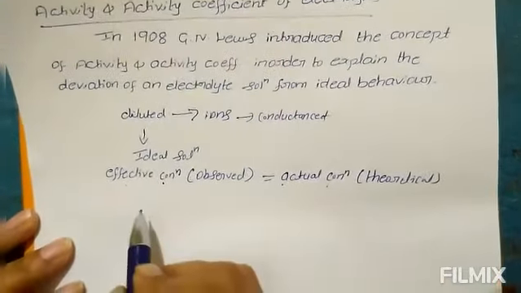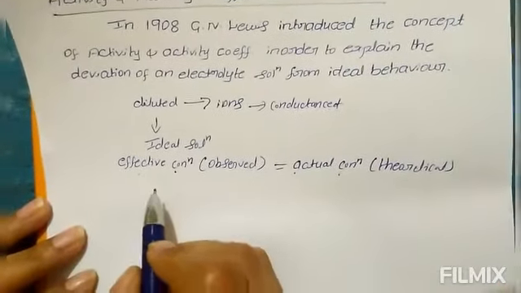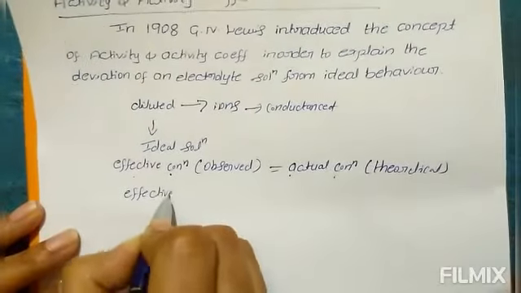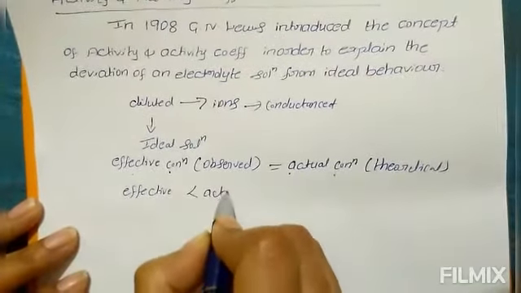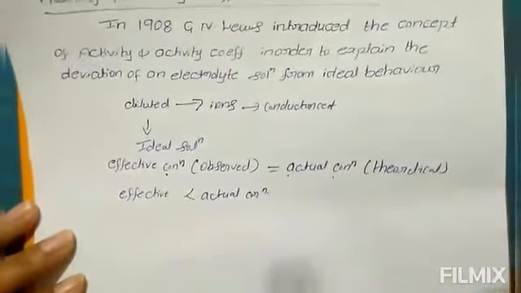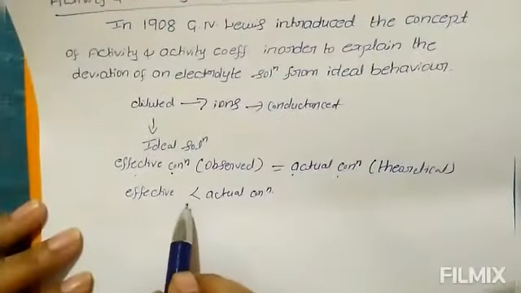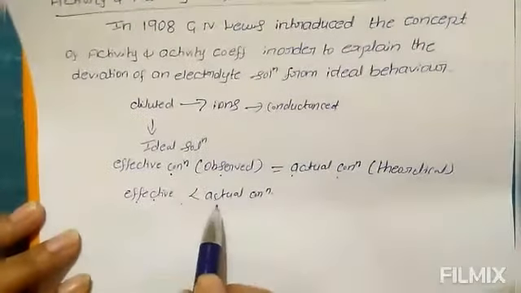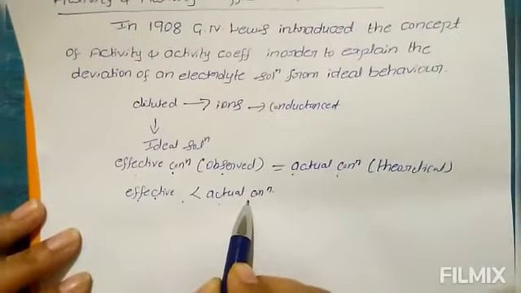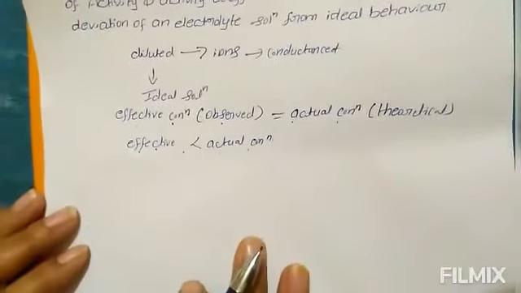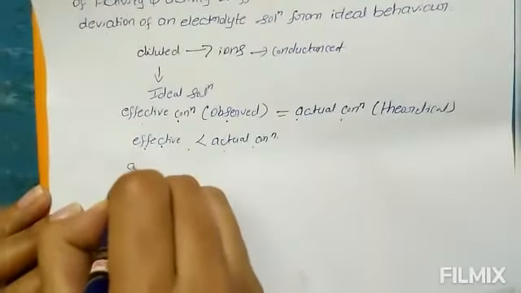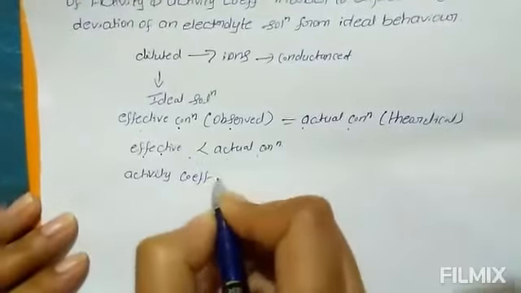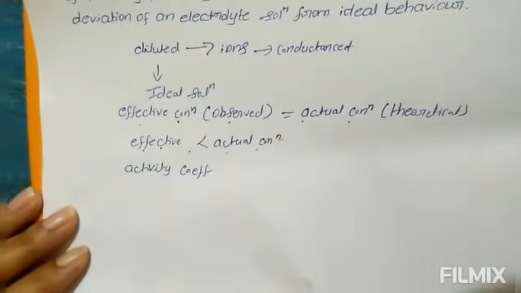But for an electrolyte which is not completely dissociated, the effective concentration, meaning the observed value, is always less than the actual concentration. So Lewis introduced the term activity coefficient to explain the deviation from ideal behavior.